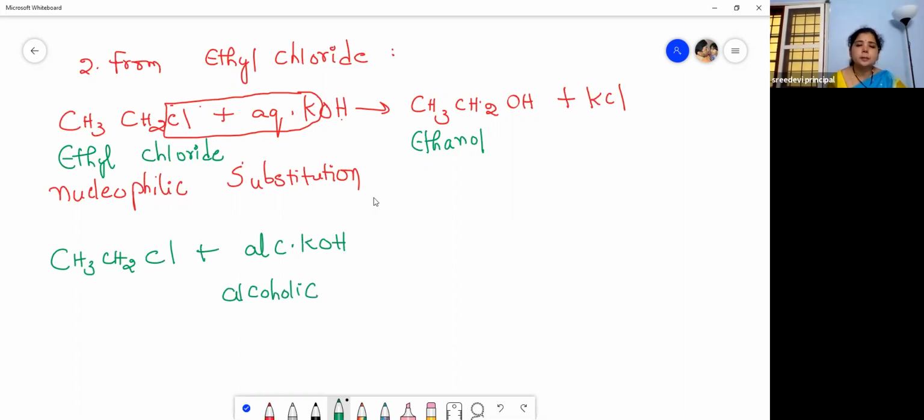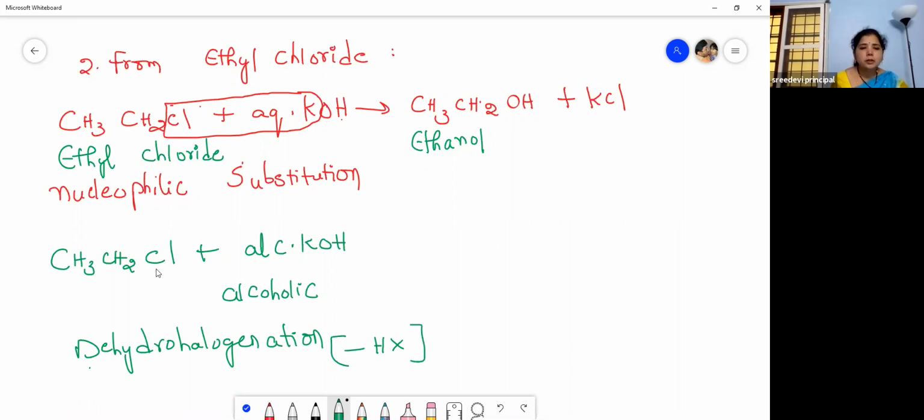instead of nucleophilic substitution, dehydrohalogenation takes place. What is D? D means removal. Dehydrohalogenation. Elimination of hydrogen and halogen is called dehydrohalogenation, minus HX, right? We are removing the hydrogen and halogen. So when we remove a hydrogen and halogen from this, hydrogen will be removed from this carbon and halogen from this carbon.